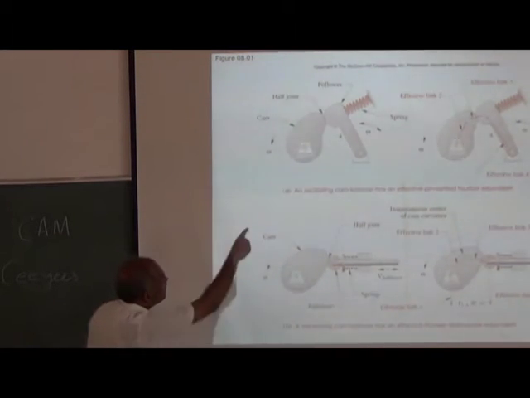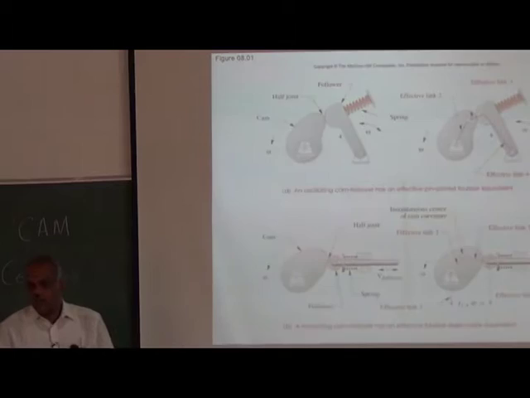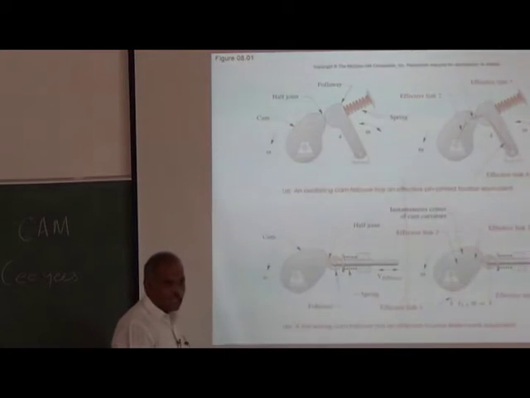Now you see the follower is in contact with the cam by means of spring pressure. If the spring is not there, this will separate. Once the cam pushes to the maximum level, it will separate. So obviously this particular cam and follower is force closed. One example we can give for a force closed joint is a cam and follower, retained by the spring.